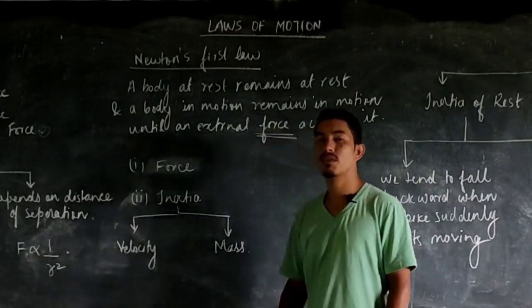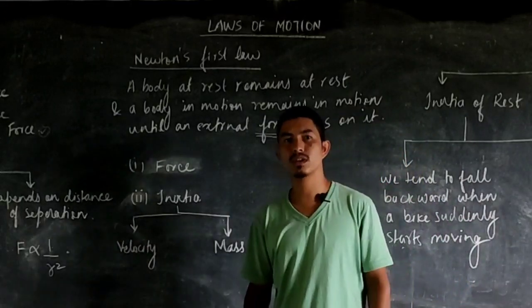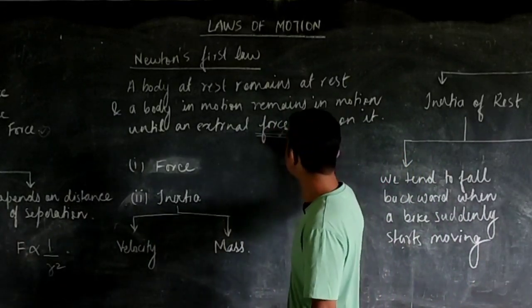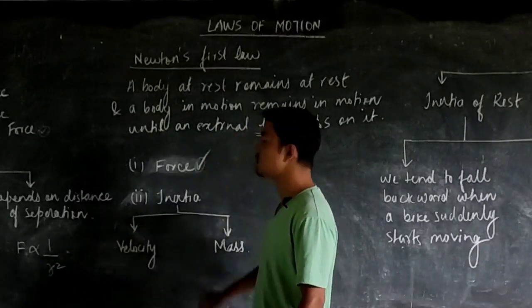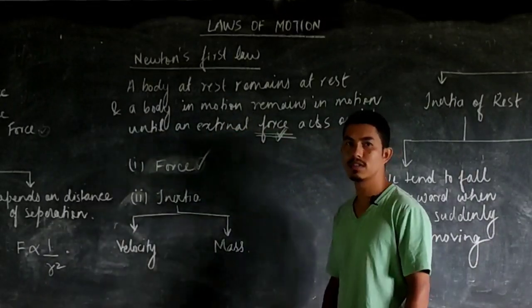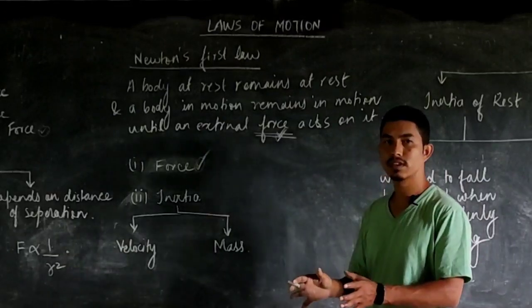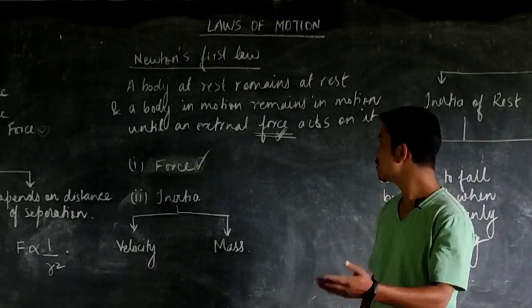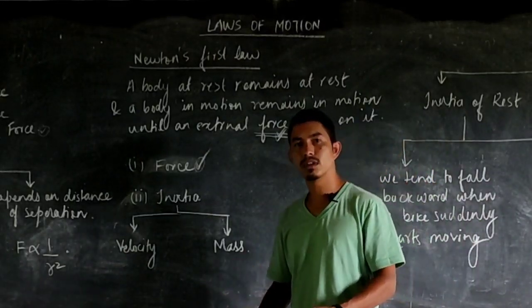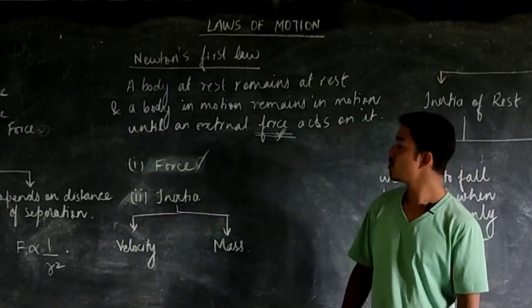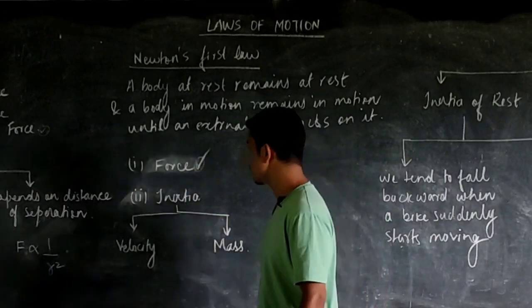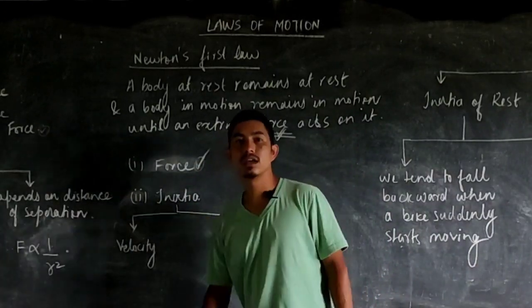From Newton's first law, we get the definition of two things. The first one is force itself, which you have already learned in your junior classes. So what is force? Force is the cause that can change a body's state. If something is at rest, you can apply a force and bring it into motion. If something is in motion, you can apply a force and stop the moving object. That is what is known as force. Now the second thing is inertia.